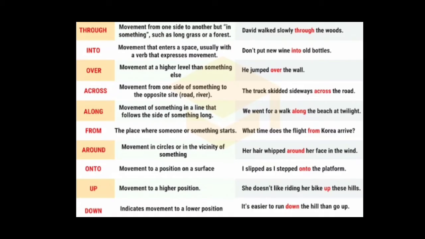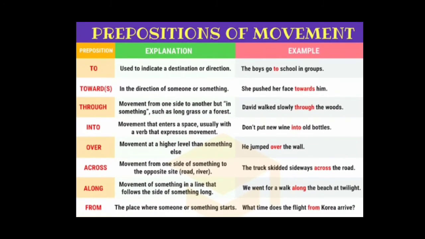Next one, the next opposite to up, it is down. That is the last one, children. Indicates movement to a lower position. For example, it's easier to run down the hill than go up. So that's the example and the definition explanation for the preposition of movement, children. Let's move on to the next type of preposition, that is preposition of time.